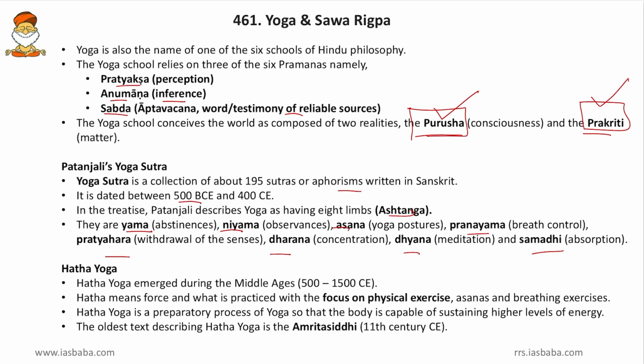Then Hatha Yoga. Hatha Yoga emerged during Middle Ages, that is 500 to 1500 AD. And Hatha means force and it is practiced with a focus on the physical exercise, that is asanas and breathing exercise. So Hatha Yoga is mainly related to physical exercises. Friends, you know that in yoga, the first stage is the physical exercise and the second stage is pranayama or the breath control. And third stage is dhyana, the mind control. So body control comes first, breath next and mind in the last. So Hatha Yoga is primarily related to this physical control.